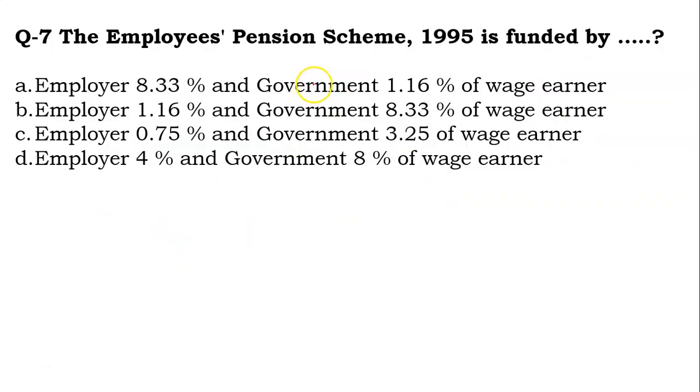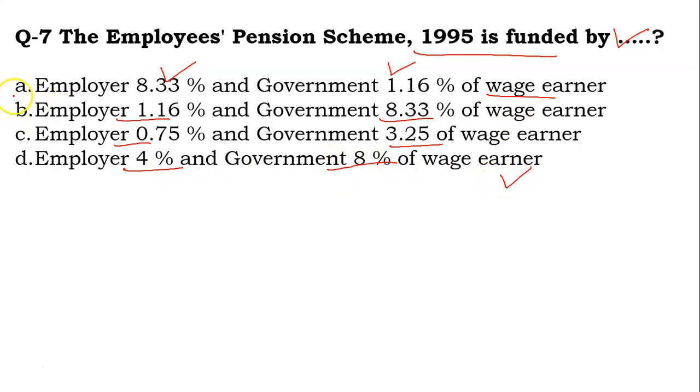The seventh question is, the Employees Pension Scheme 1995 is funded by, what is the funding pattern? Employer gives 8.33% and government gives 1.16% of the wage earner; or employer gives 1.16% or government gives 8.33%; employer gives 0.75% or government gives 3.25%; or employer gives 4% or government gives 8% of the wage earner.